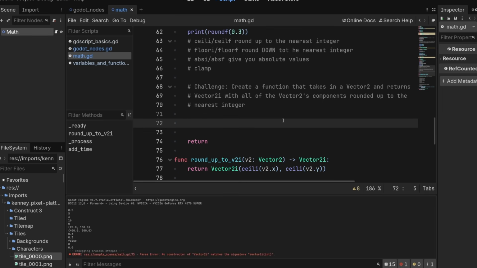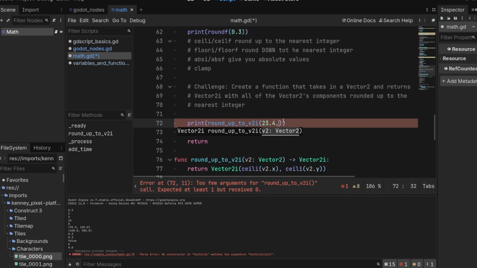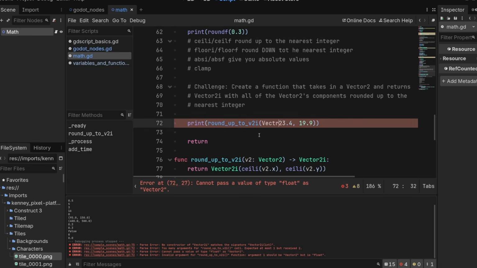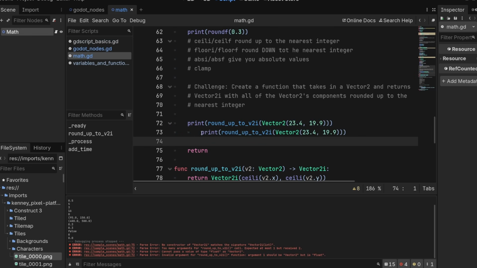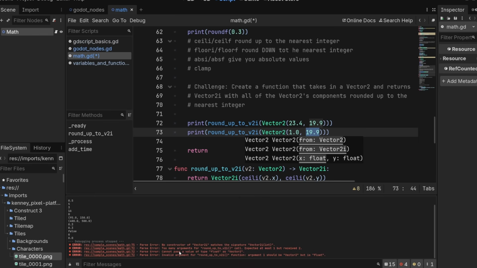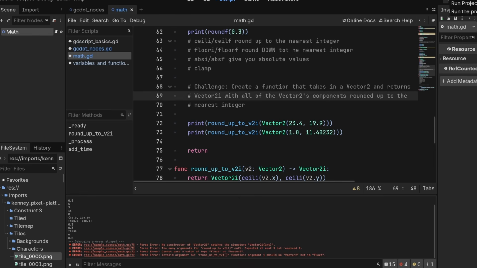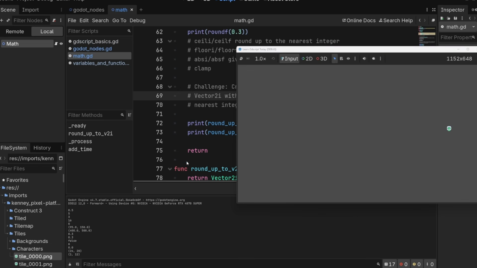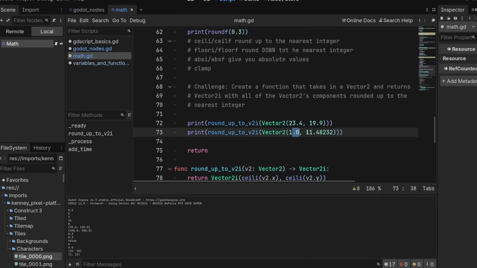Okay, let's print this off, just to make sure it's correct. We'll do print round_up_to_v2i, and we'll give it 23.4 and 19.9, and oh, this has to be a Vector2. And then we'll do one more to see a different value, 1.0 and 11 something. Cool. Let's see if this works. We're going to run this. We get 24, 20 and 1, 12. 24, 20, 1. It's rounding up.